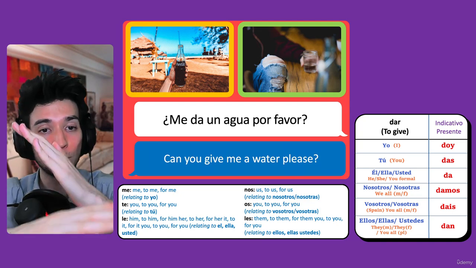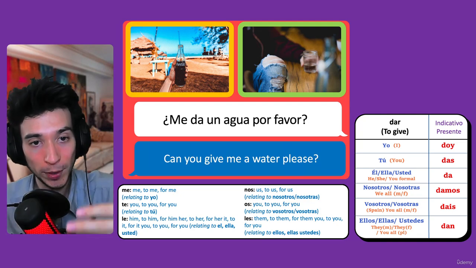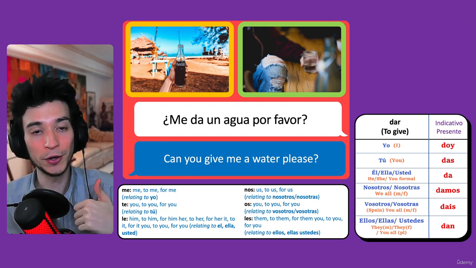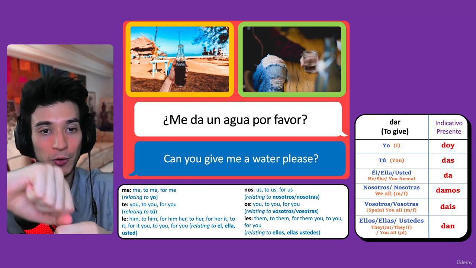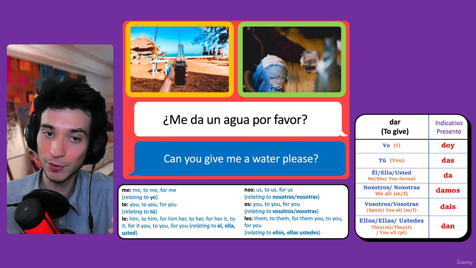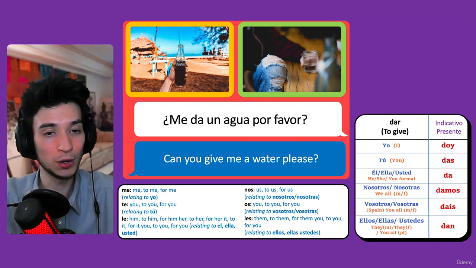If you were to remove "un" and you say ¿me da agua, por favor?, it basically means can you give me water, please? So it kind of gives the feeling of you just really need water. It might be tap water or anything, he just needs water. But if you say ¿me da un agua? It's more like he wants a glass of water or a bottle of water.